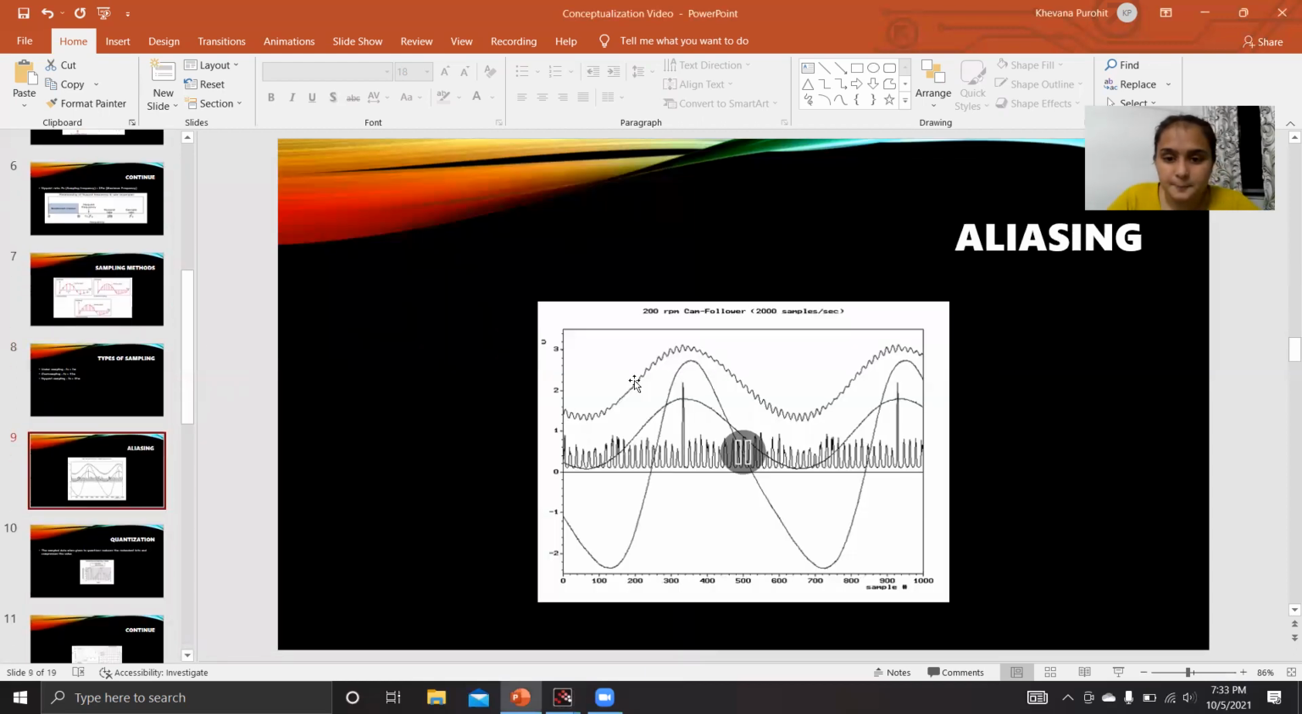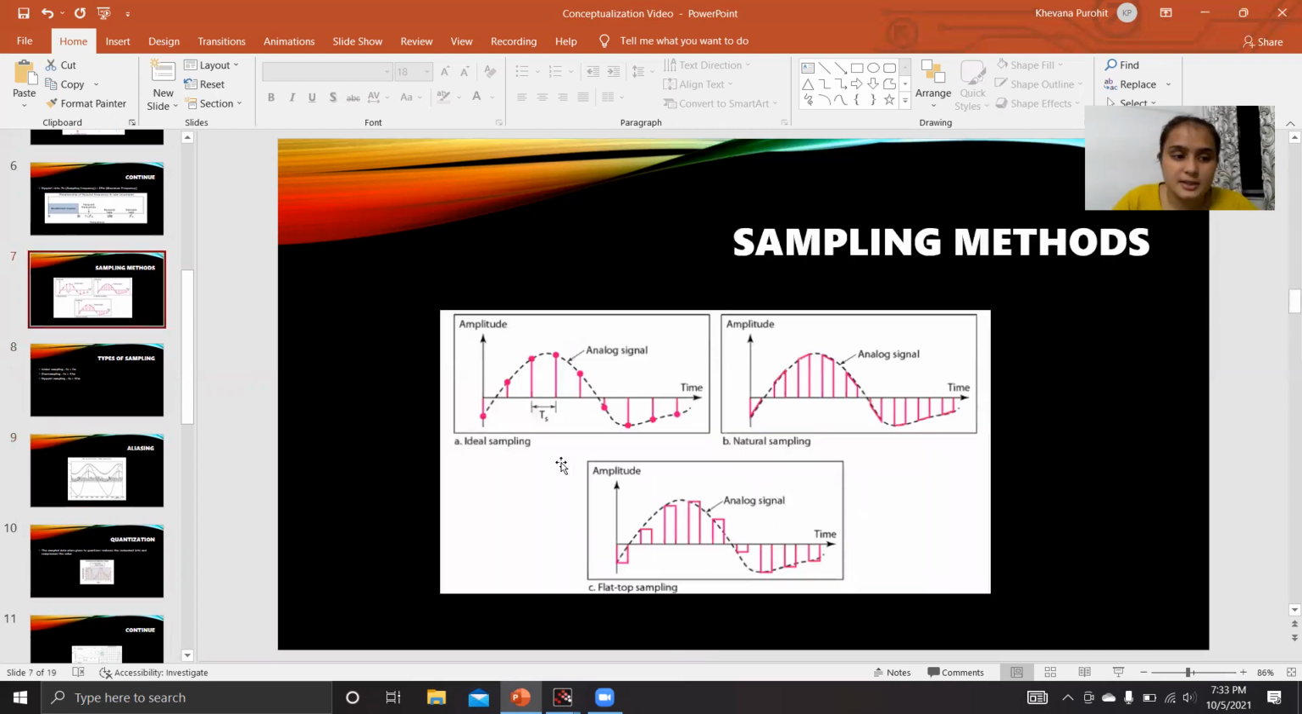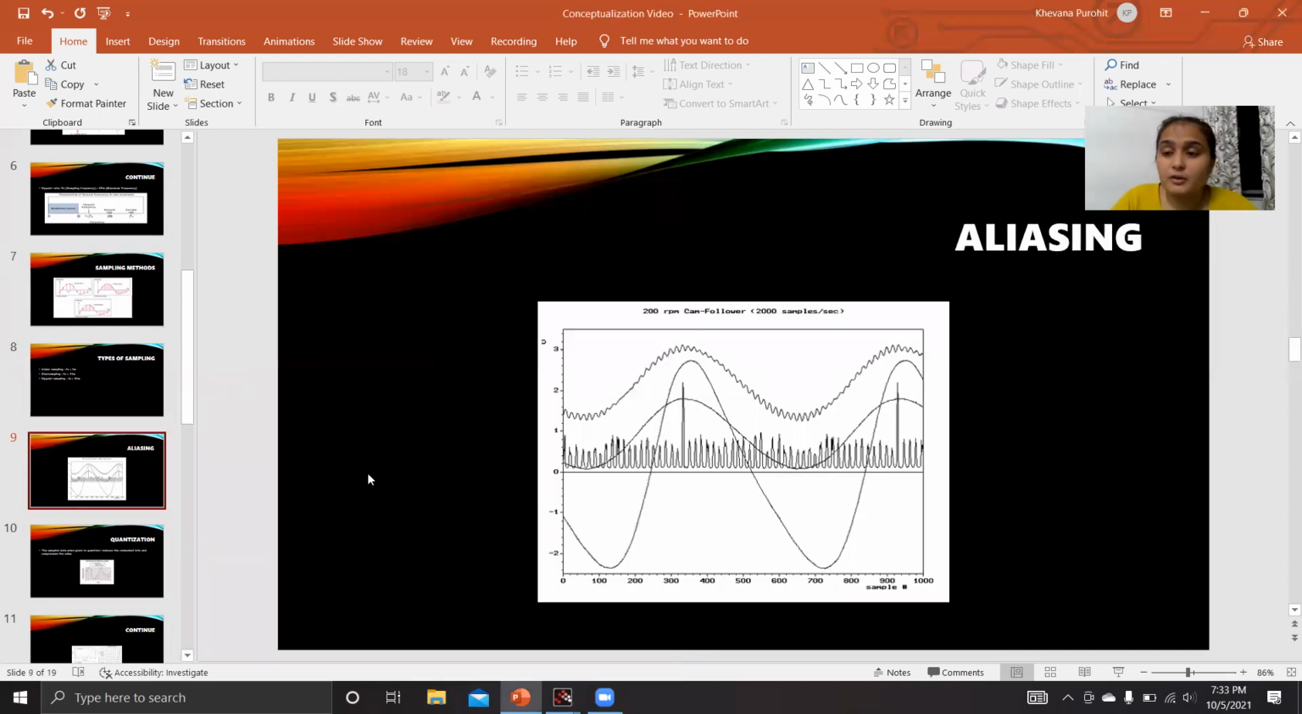Next is aliasing. What is aliasing? Actually, whenever we don't get our reconstructed signal just the same as the continuous signal which we have sent or transmitted, then aliasing occurs.